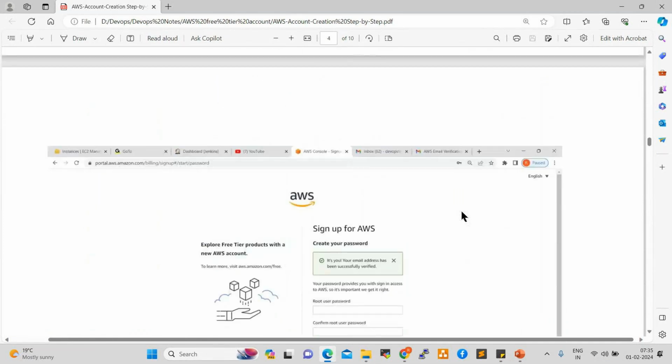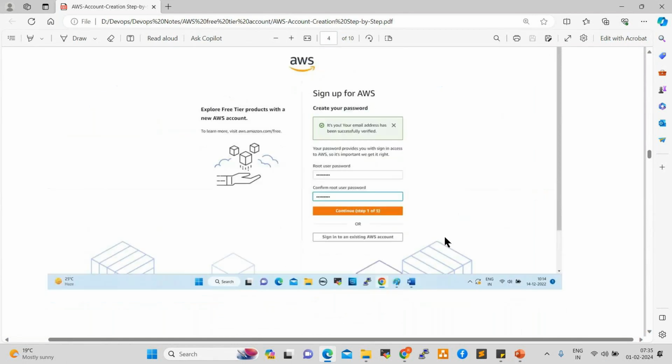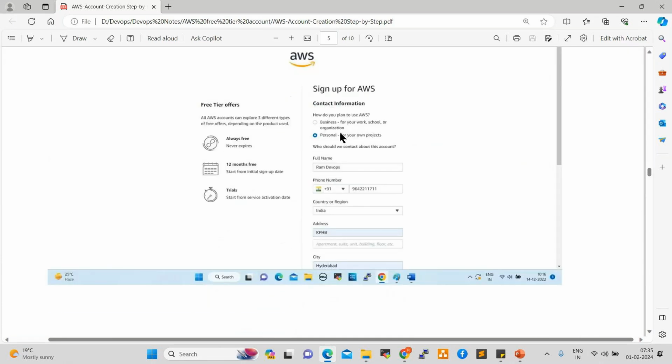See here, verified. After that, it will ask you to provide your root user password and confirm the root user password. Two times you need to provide the password. So click on continue. After that, next one: business or personal. It will ask you business or personal. Select personal only. Don't select business.